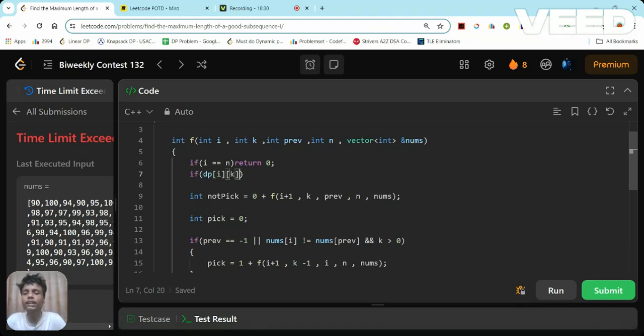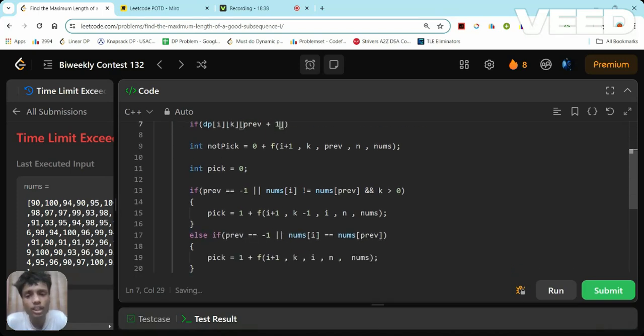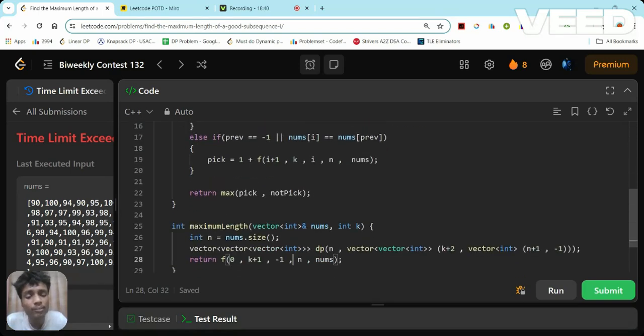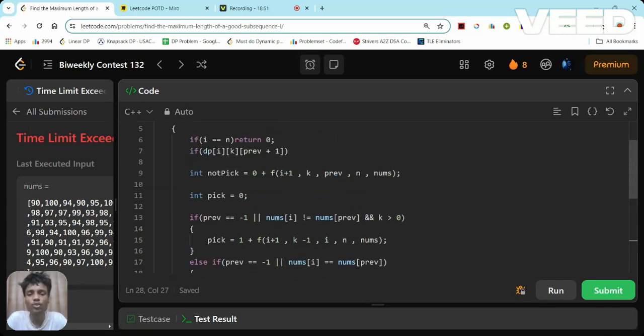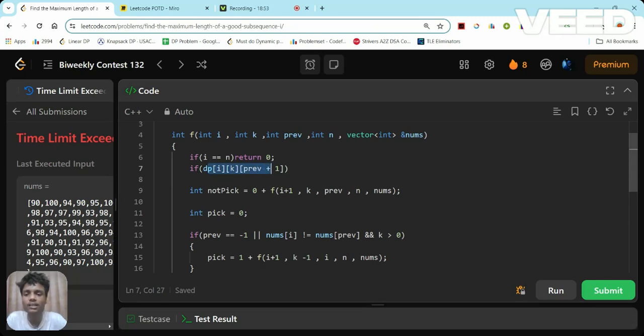Second parameter it was k. Third parameter it was previous index, basically. Now here I will add 1, because of coordinate shift, since I am starting from minus 1. So what I am trying to do is shift it by 1, since minus 1 will become 0, 1 will become 2, something like this. So I am doing at every place simply previous equal to previous plus 1. So that will be like a coordinate shift, something of that type.